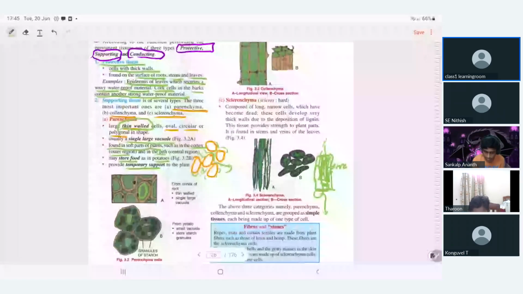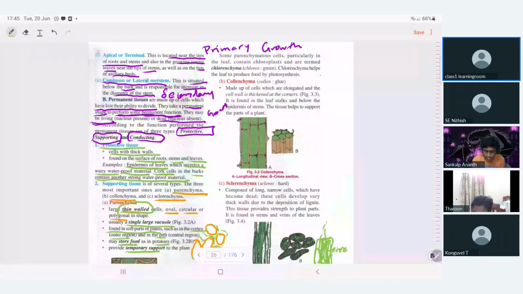See, listen. Now, some parenchymatous cells, particularly in the leaf, contain chloroplast. Chloroplast is an organelle which is present inside the cell. So, if chloroplast is present, they are called what? Chlorenchyma.